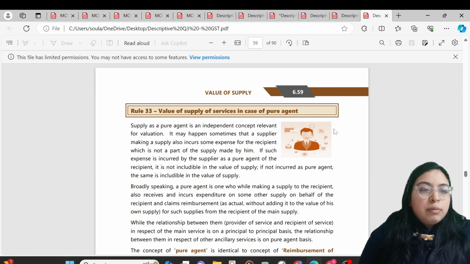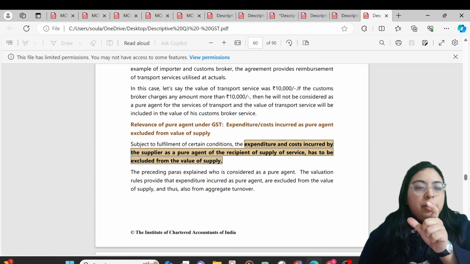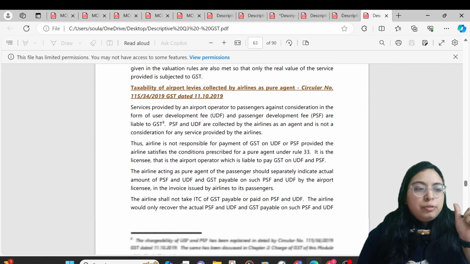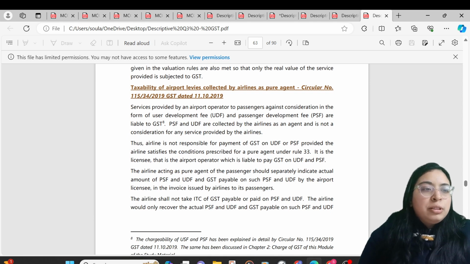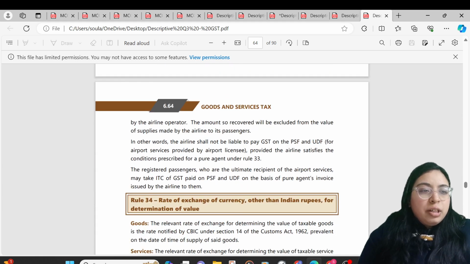Value of supply of service in case of pure agent. So you have made an index, Rule 33, value of supply in case of pure agent. You quickly drill down, you find that, oh, a circular has been there: taxability of airport levies collected by airlines as a pure agent. In other words, the airline shall not be liable to pay GST provided the service satisfies the condition prescribed as a pure agent.